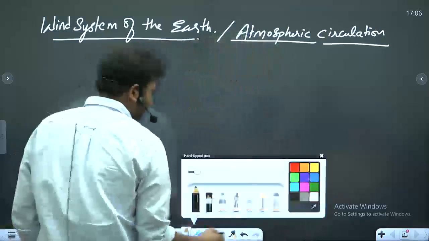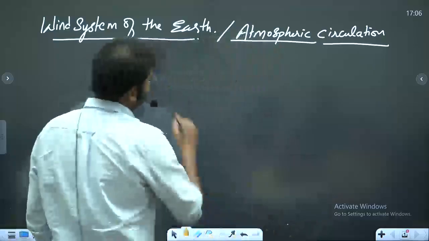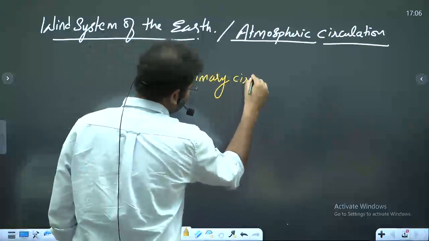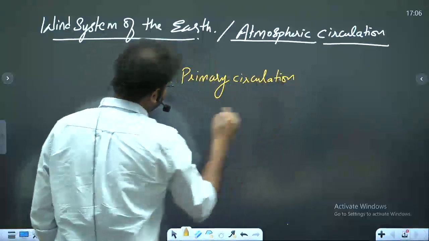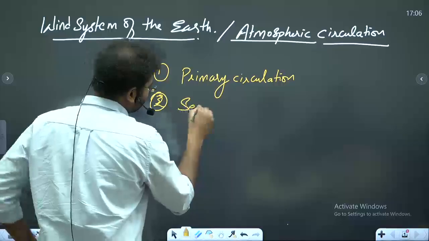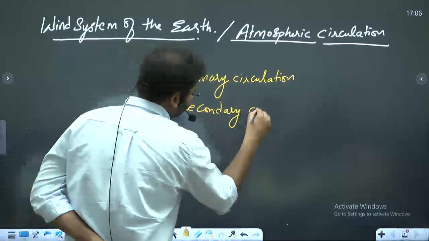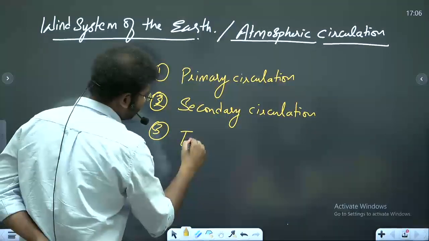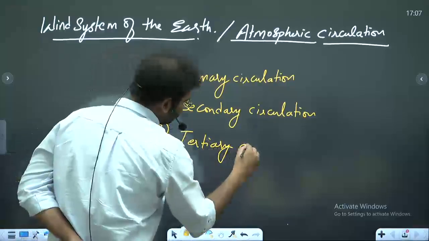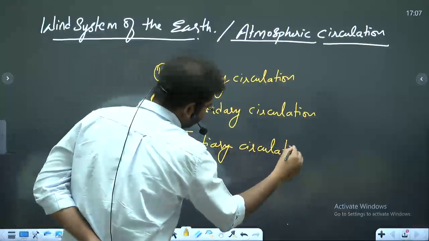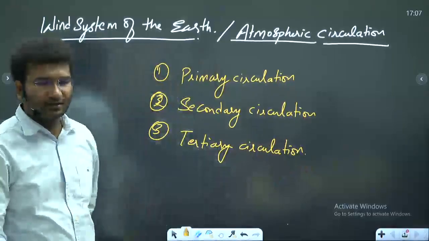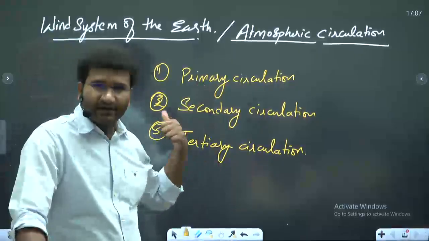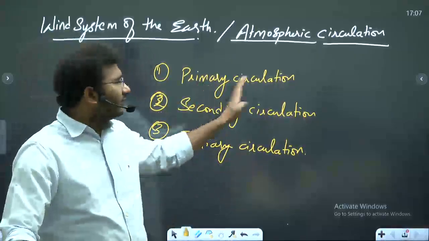The winds that are present on the surface of the earth and in the upper atmosphere can broadly be classified into primary circulation, secondary circulation, and tertiary circulation. Now, what do you mean by primary circulation?